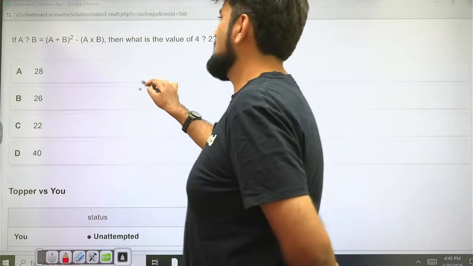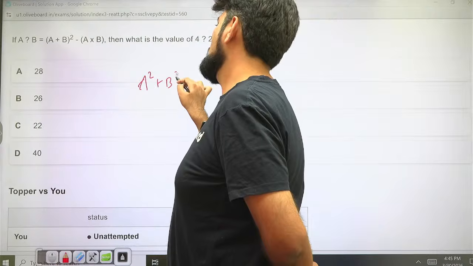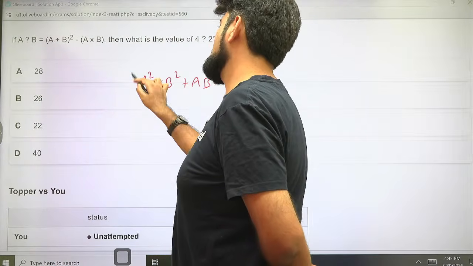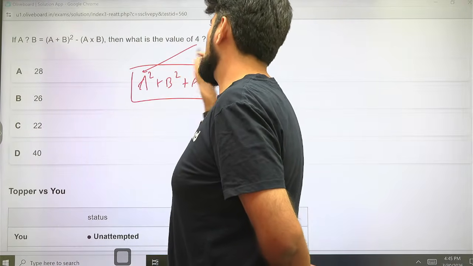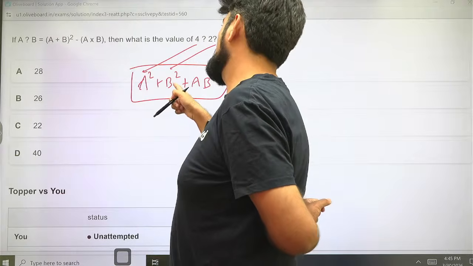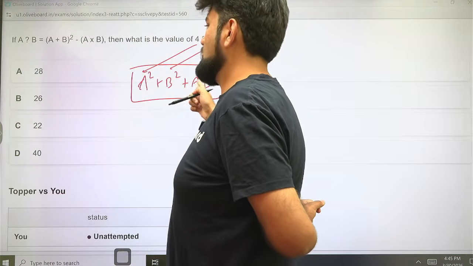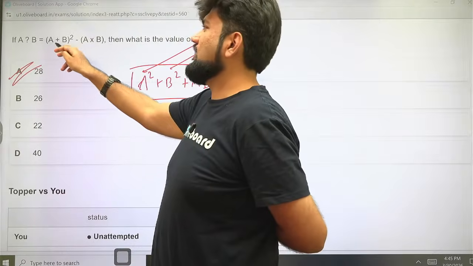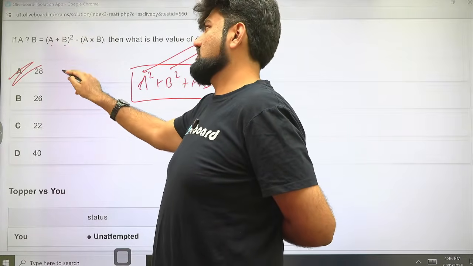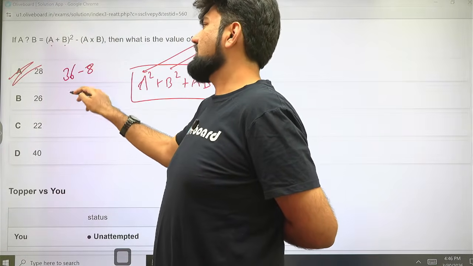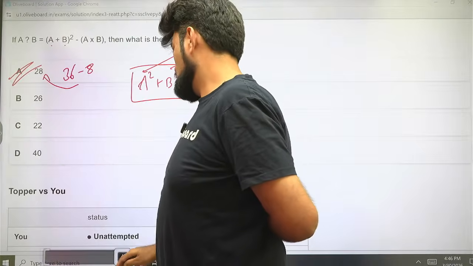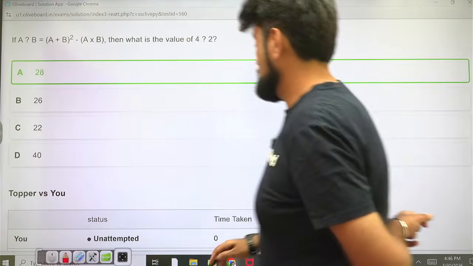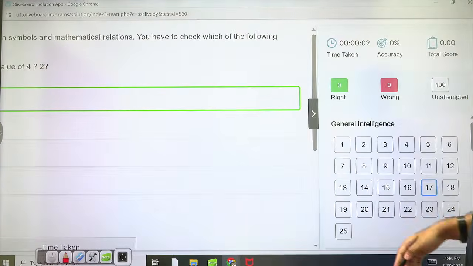So this is nothing but A square plus B square plus AB. Either you can take it like this. So put 4 as A and 2 as B. So this is 16 plus 4, 20 plus 8, 28. This is one option. Or the other option is that put it here only, 4 plus 2, 6 square is 36 minus 8. You would still get 28 only. 28 is the correct answer. Okay. 16 seconds. Good job. Next.